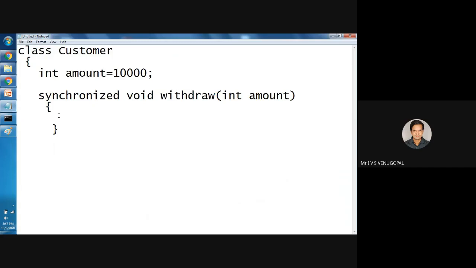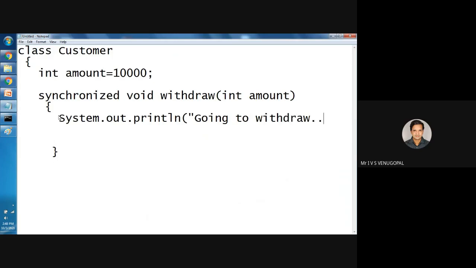So here I will simply write System.out.println going to withdraw. So whenever a person withdraws, I am printing this statement, going to withdraw. I should be able to withdraw when the requested amount is less than the available balance.